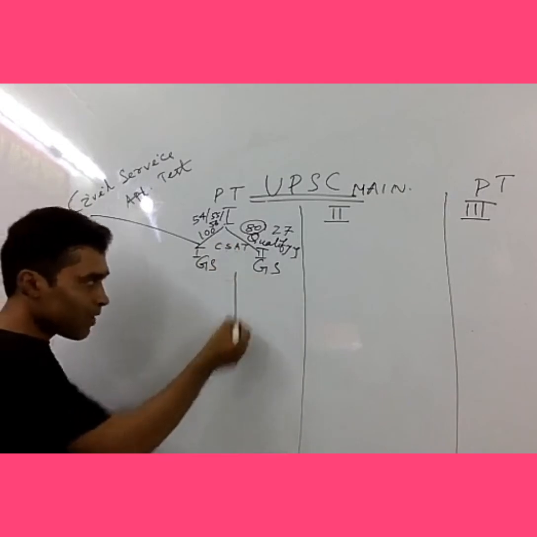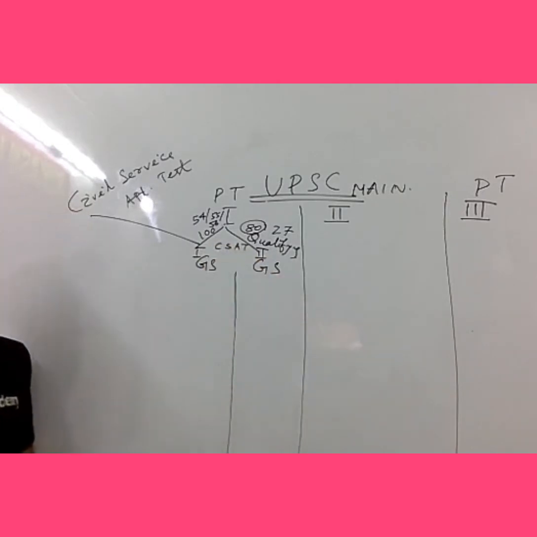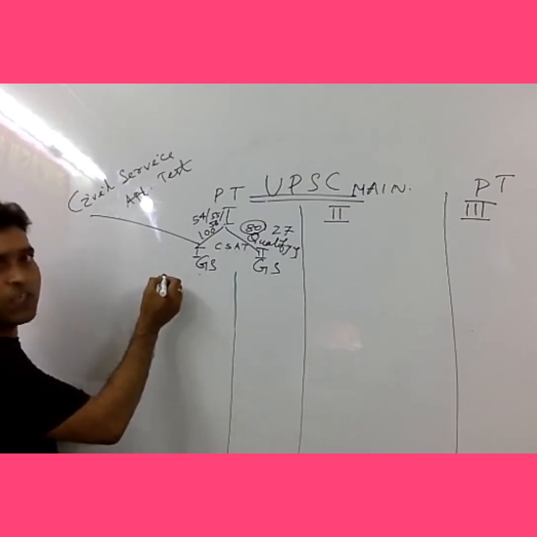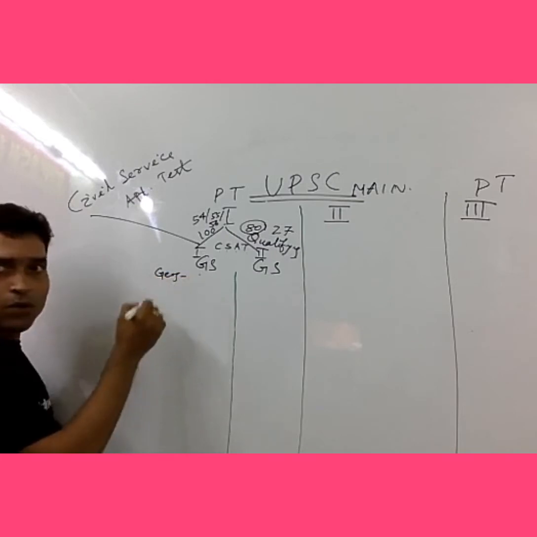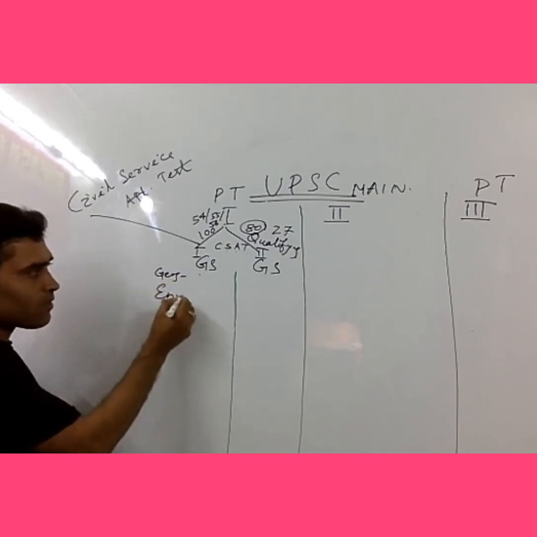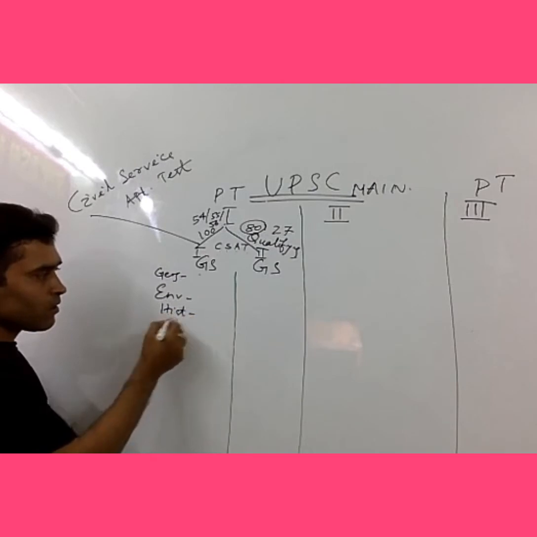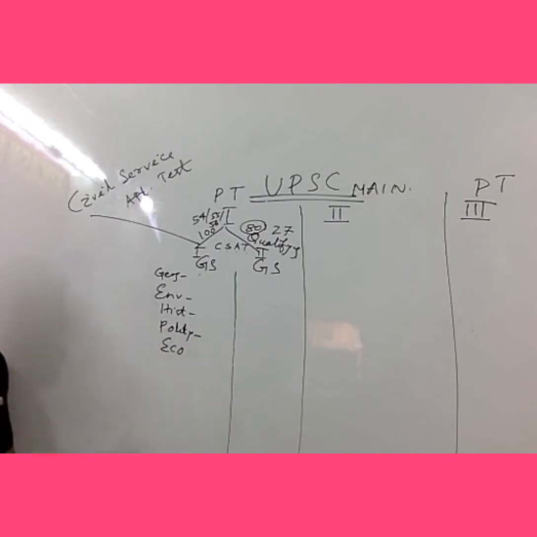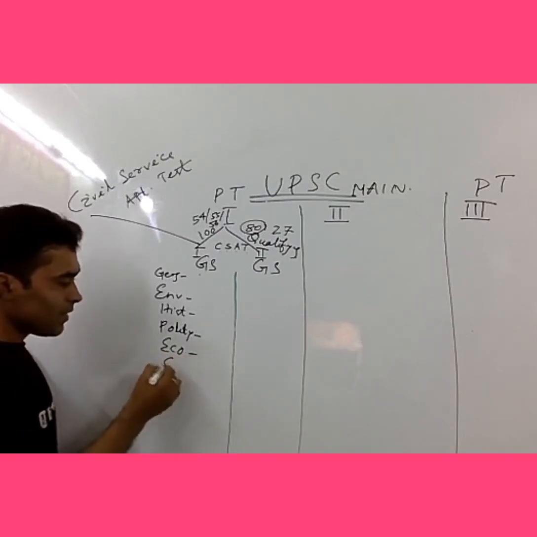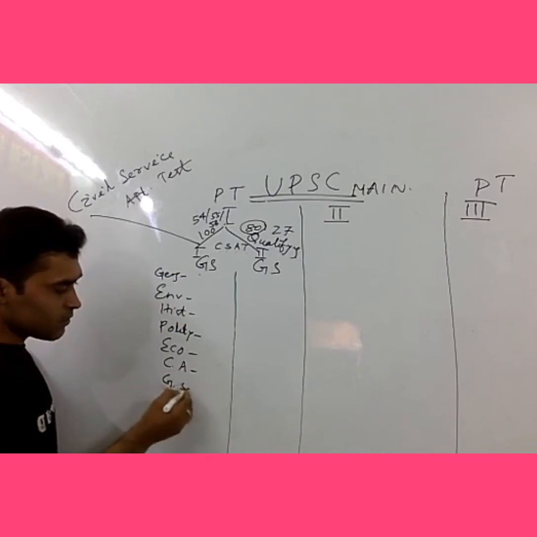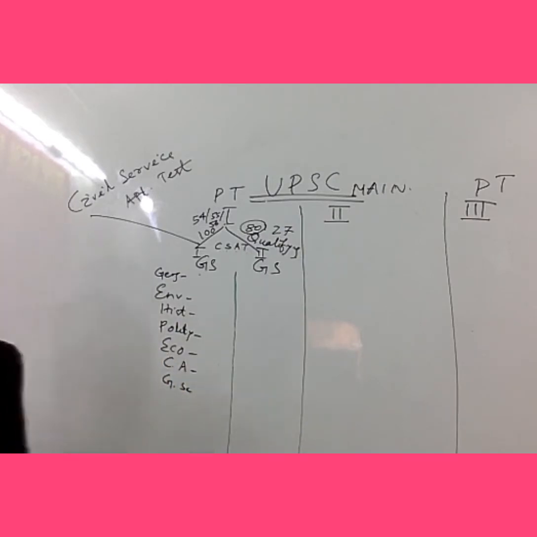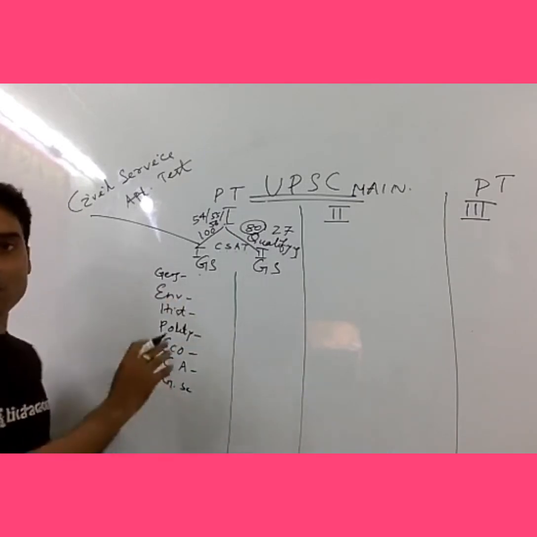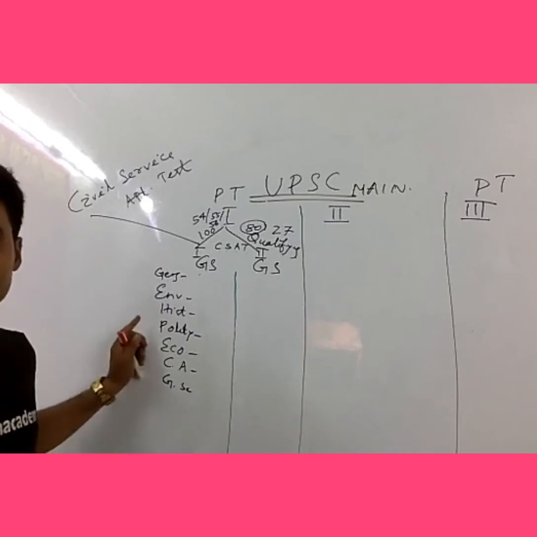What are those things coming under paper 1 and paper 2? Let's discuss. Actually, in GS paper 1, geography is there, environment is there, history, polity, economics, then current affairs, general science. So history, geography, polity, economics, environment, all those things, and some sort of GK also they are going to ask you, but that is under the miscellaneous part.